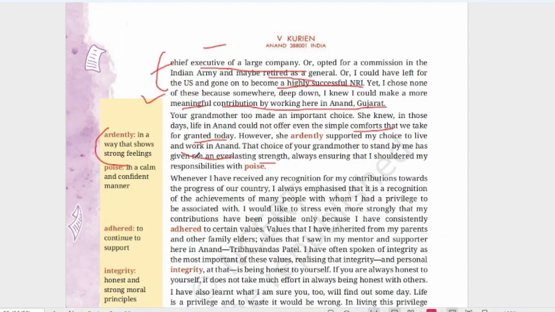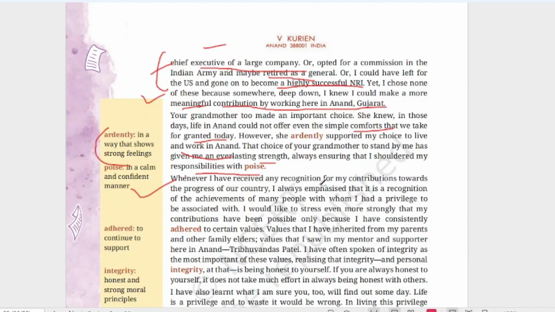That means now he is not at all scared of anything, because his wife was standing with him. So he could do his responsibility in a calm and confident manner, because his wife was always supporting him.